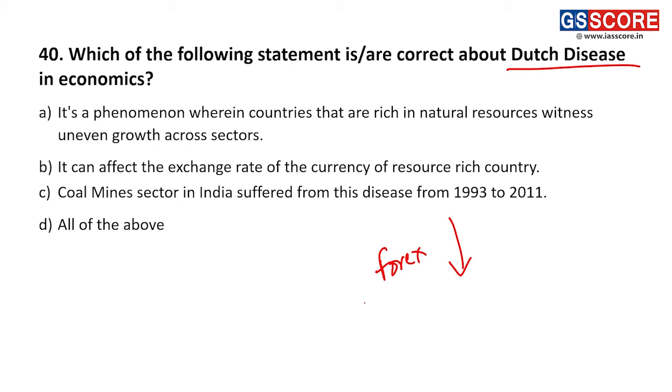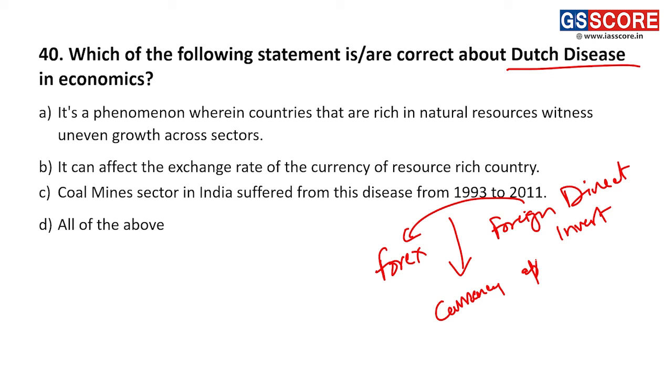A lot of foreign direct investment. Now, since money is coming, the currency appreciated. So the Dutch currency appreciated a lot.